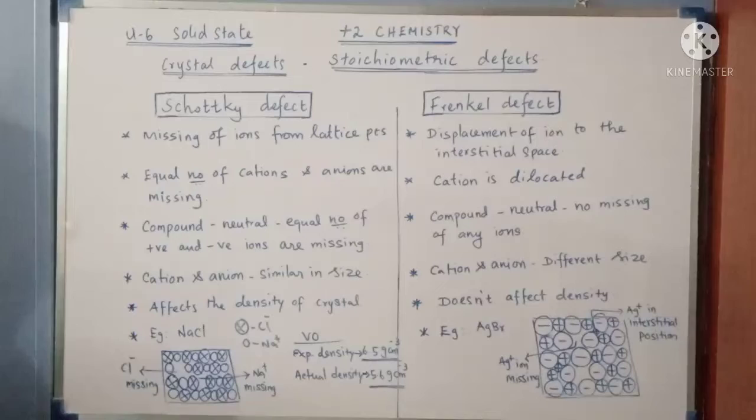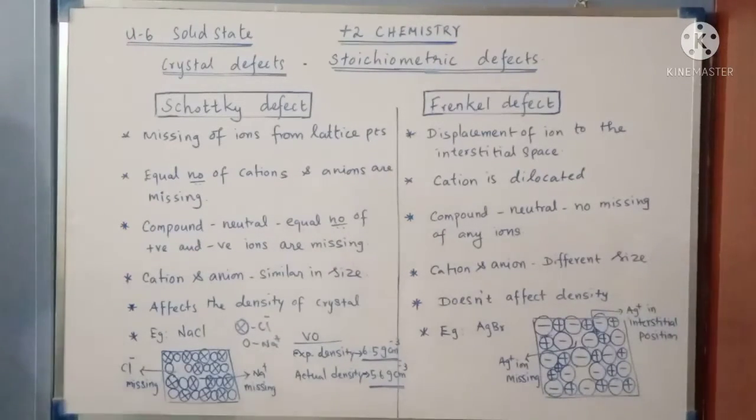Unlike Schottky defect, this Frenkel defect does not affect the density of the crystal because nothing is removed from the crystal, no ion is missing from the crystal itself. It is just dislocated, so this defect will not change the density of the crystal.